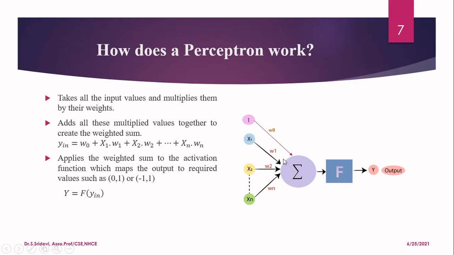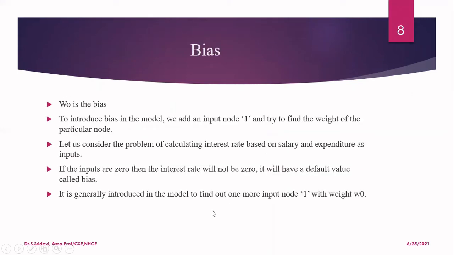Finally, this sum function is going to add everything and apply the activation function. And this activation function is going to map your output to the required value. If your problem is a binary classification problem, you will have two values at the output, either 0 or 1, or otherwise you can say -1 and 1. So that is the output here. Your perceptron is going to work like this only.